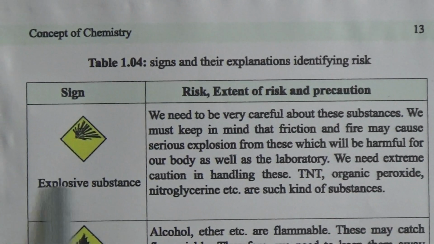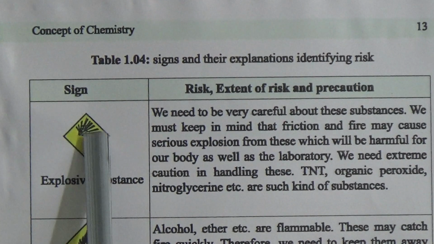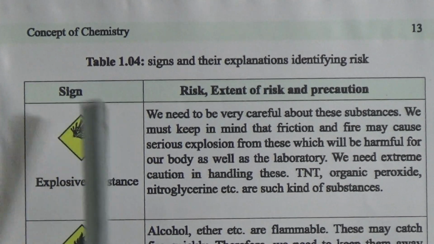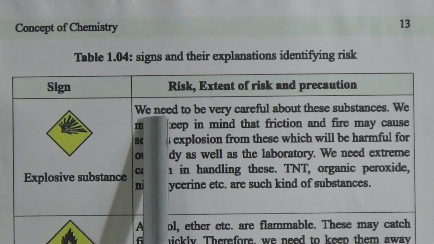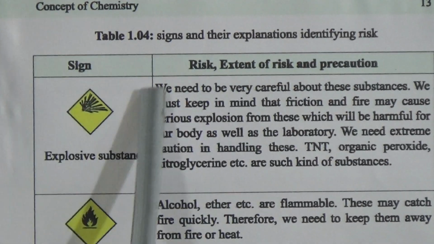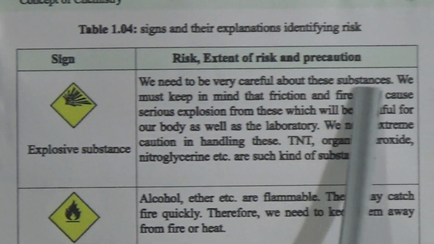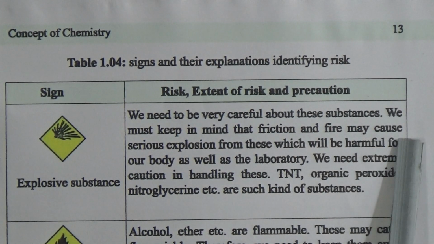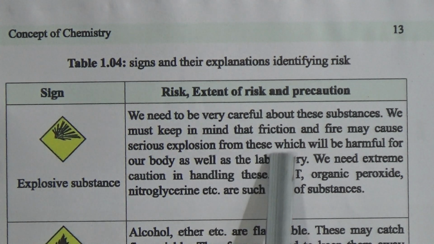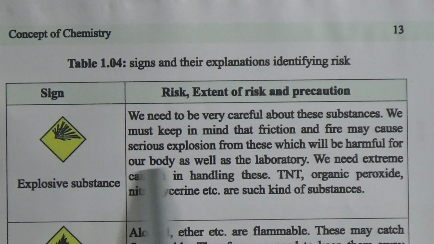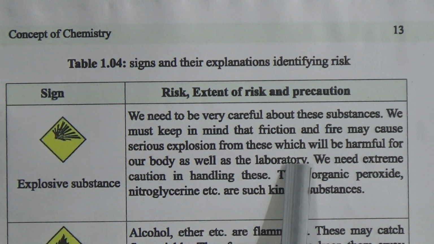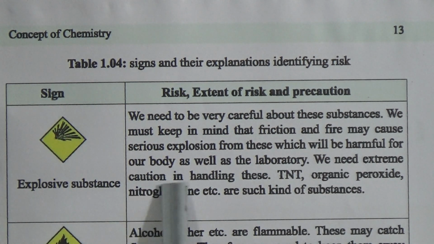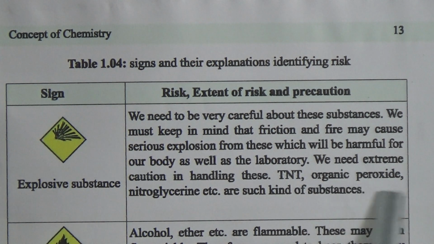This first sign is explosive substances. Look, this is the sign of explosive substance. Then come to risk, extent of risk and precaution. We need to be very careful about this substance. We must keep in mind that friction and fire may cause serious explosion from these, which will be harmful for our body as well as the laboratory. We need extreme caution in handling this. TNT, organic peroxide, nitroglycerine, etc. are such kinds of substances.